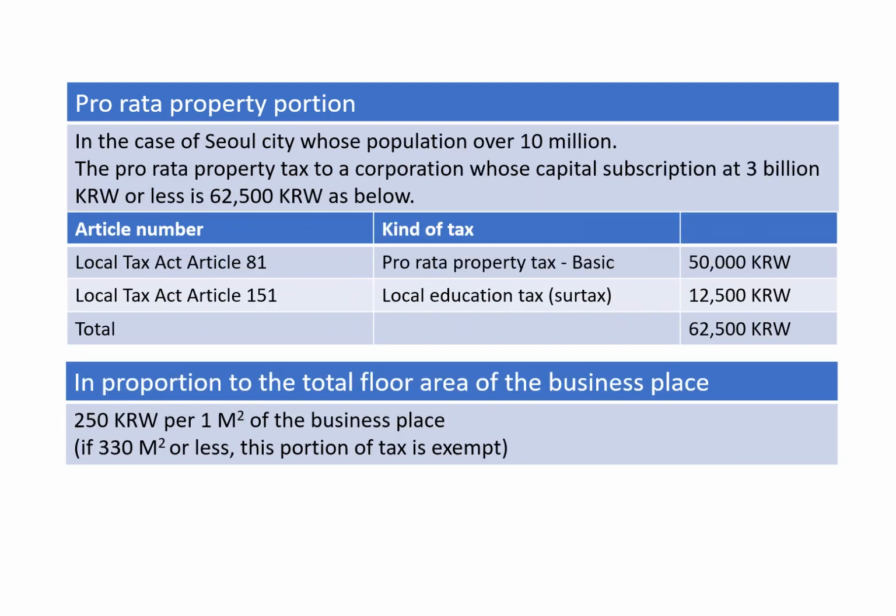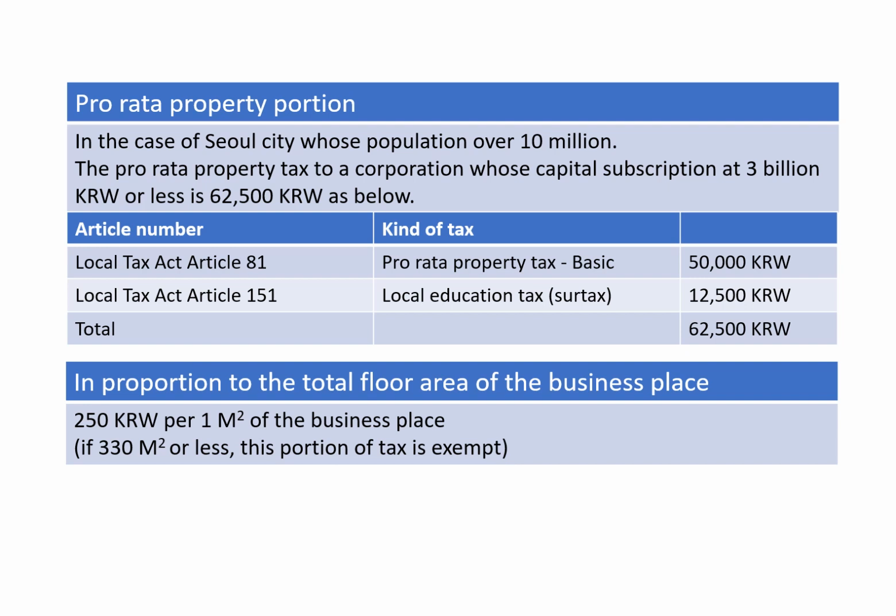Pro rata property portion. In the case of Seoul City, whose population is over 10 million, a very big city, a mega city, the pro rata property tax to a corporation whose capital subscription is 3 billion or less is 62,500 Korean won.